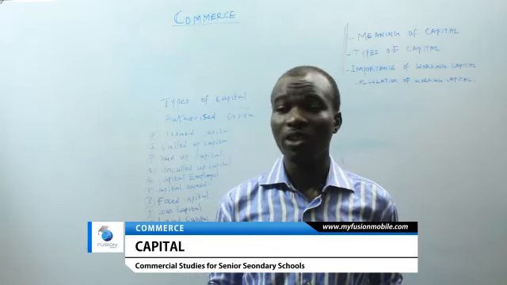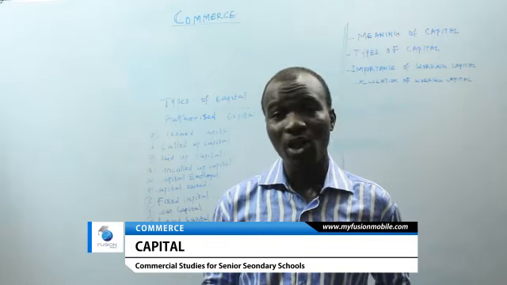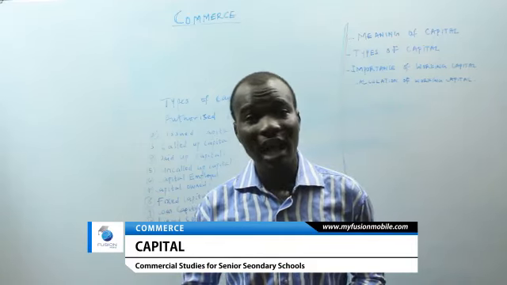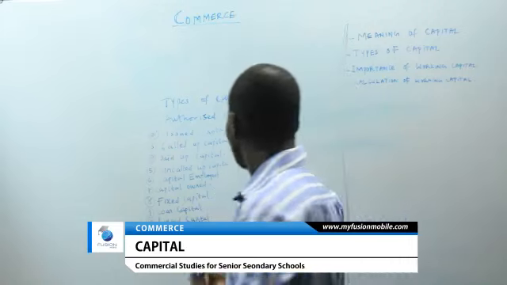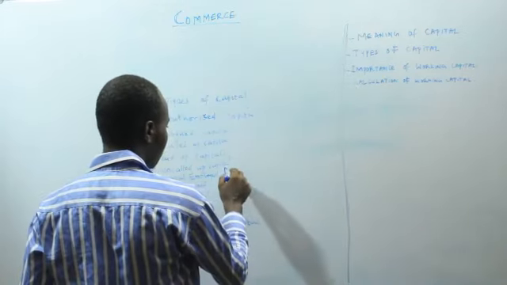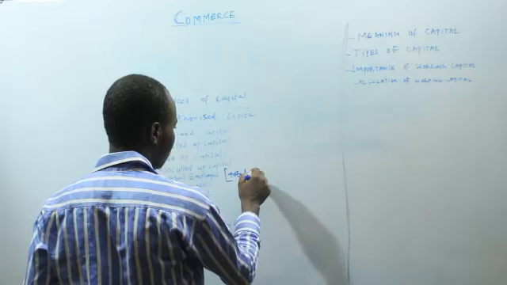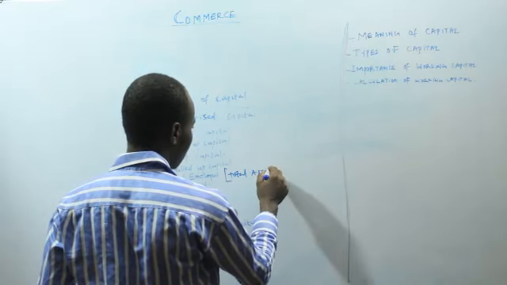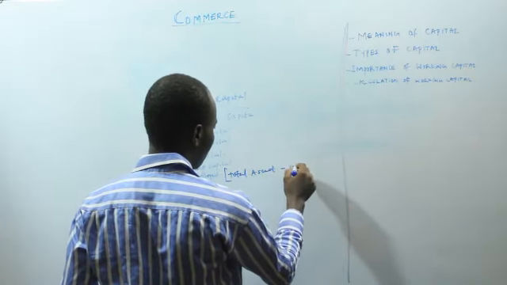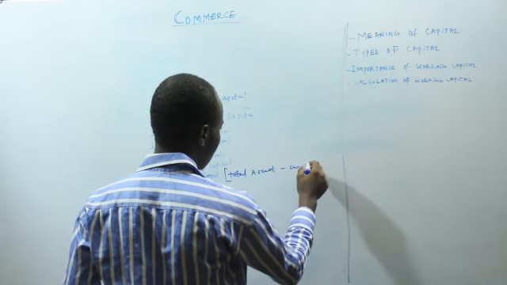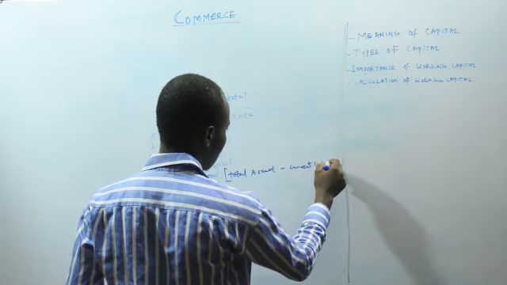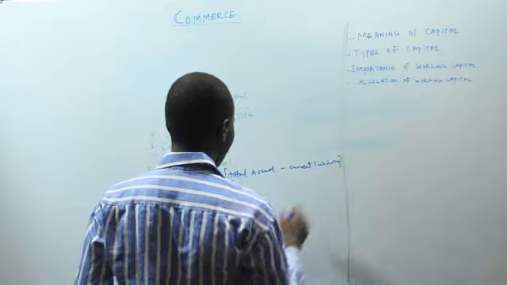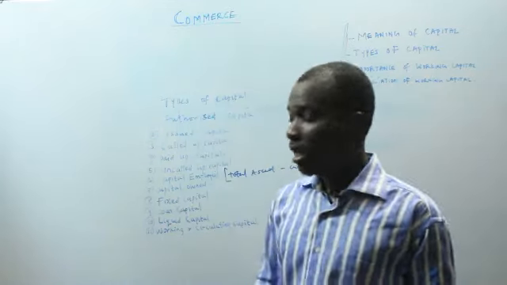So to arrive at the capital employed, we find the total asset minus the current liability. So that is our capital employed.